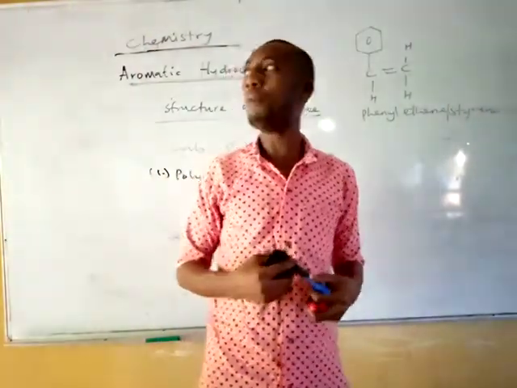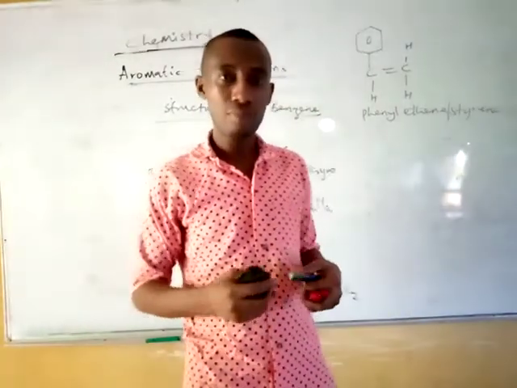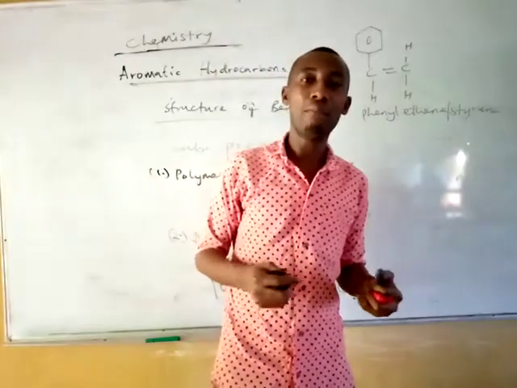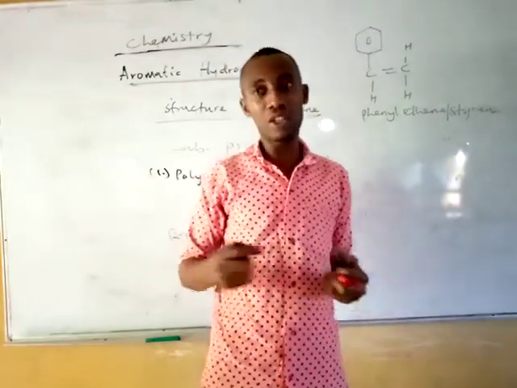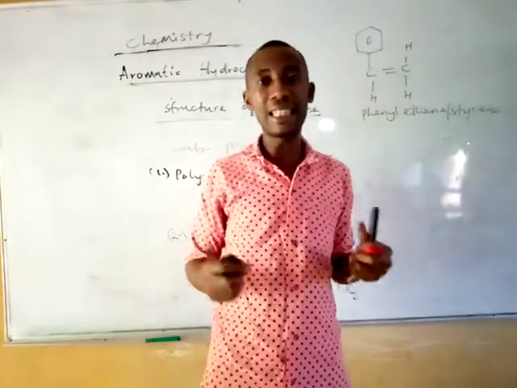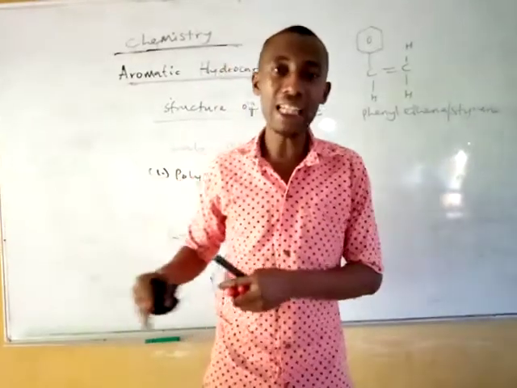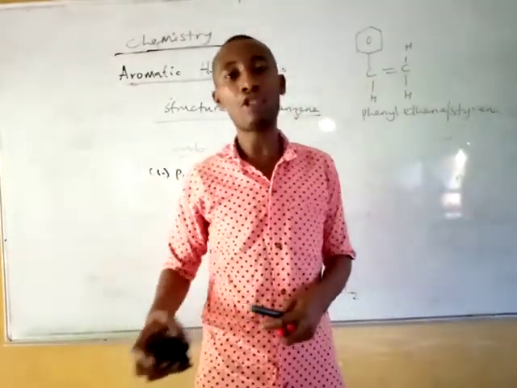Number one, your benzene is a colorless liquid with the gas being toxic and poisonous, and it has a boiling point of about 80 degrees C, and it is insoluble in water but soluble in other organic solvents.